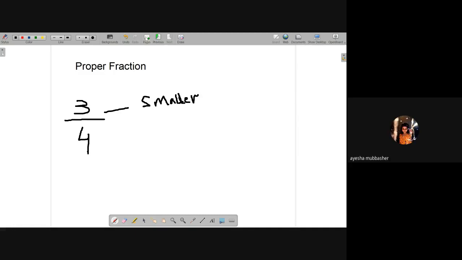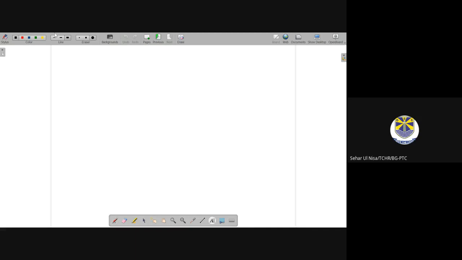Yes. Now, improper fraction. In proper fraction, the numerator is smaller and the denominator will be greater. Okay.